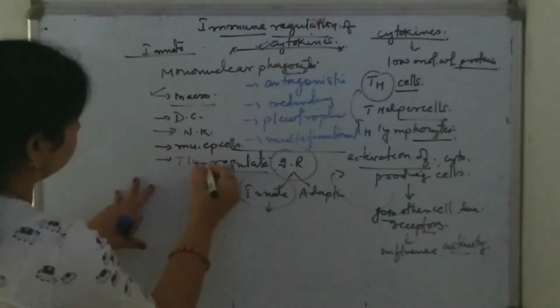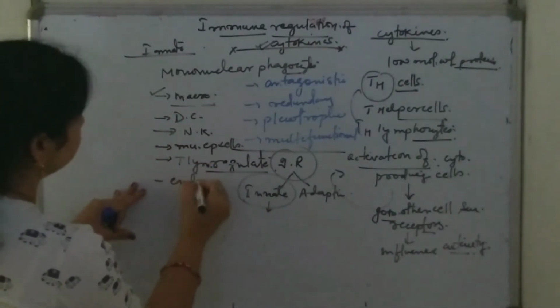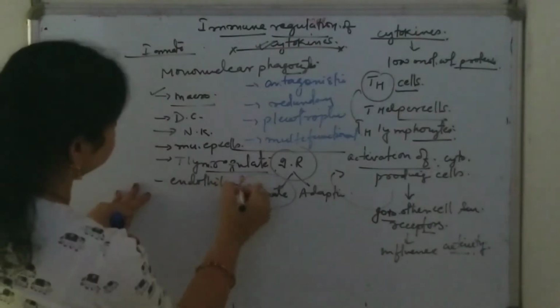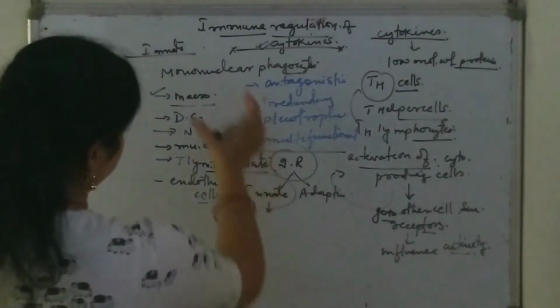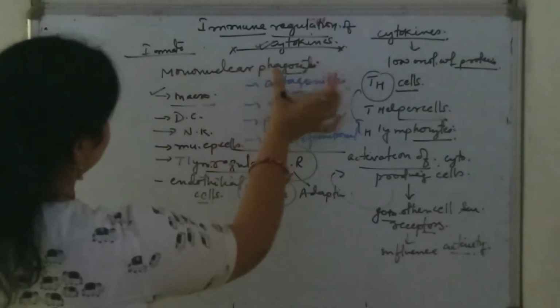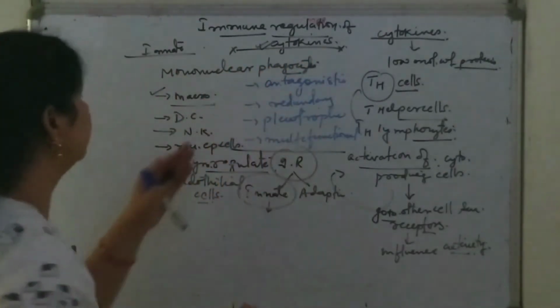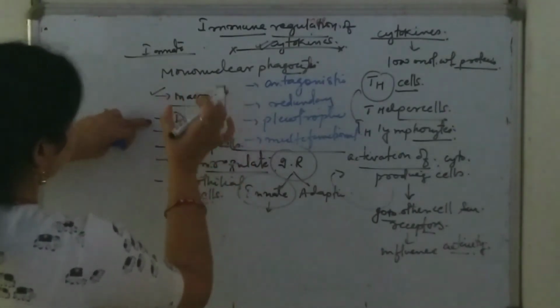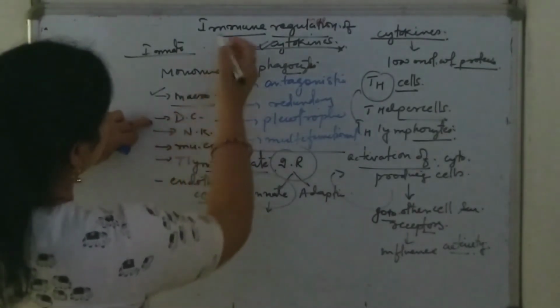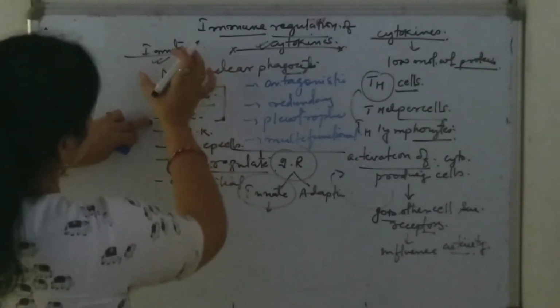These cells secrete cytokines which are very important in regulating the innate immune system or innate immunity.